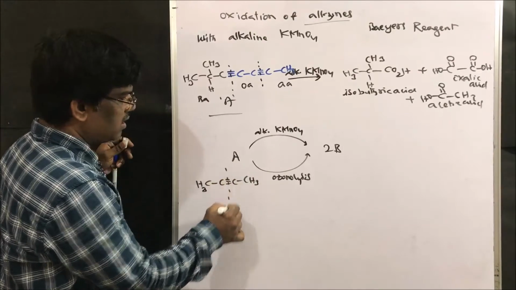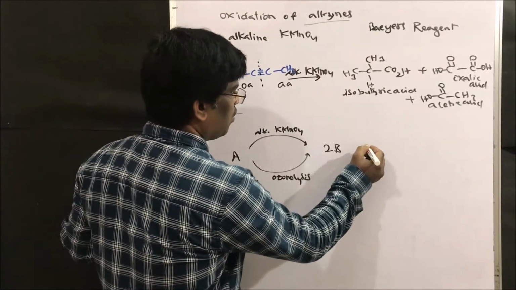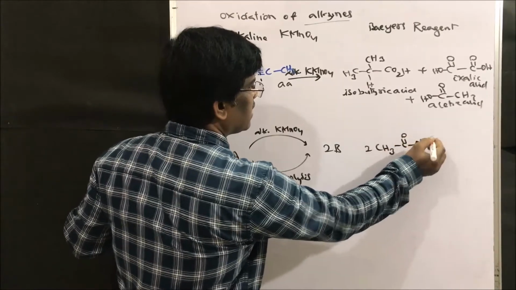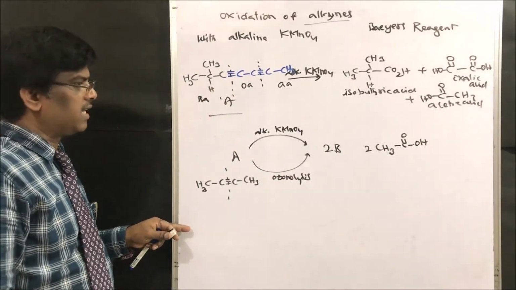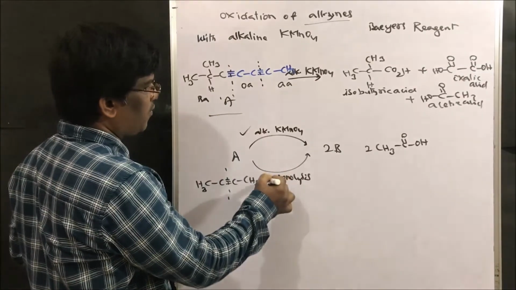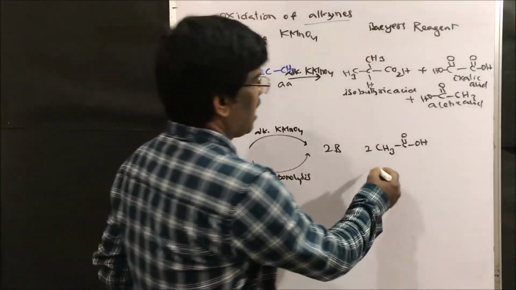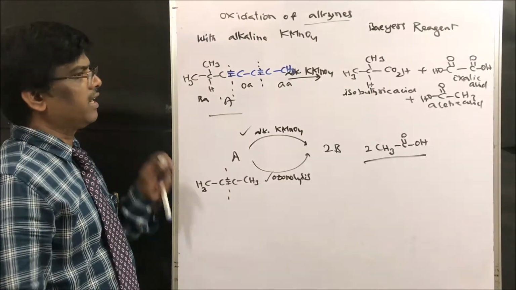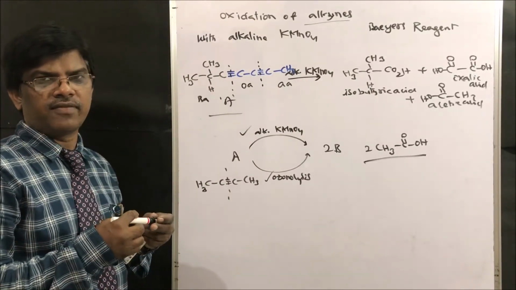What happens? It is going to give in 2 forms CH3COOH, acetic acid. We are going to get 2 moles of acetic acid. This is how with alkaline KMnO4 or ozonolysis we are going to get acid. So oxidation of alkynes takes place using alkaline KMnO4. This is how oxidation takes place, friends. Next.